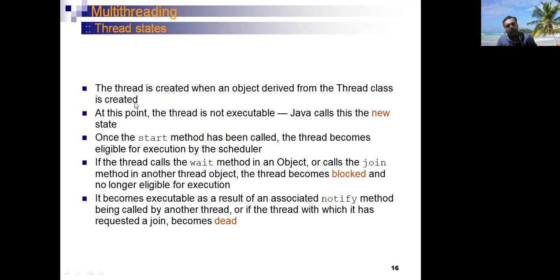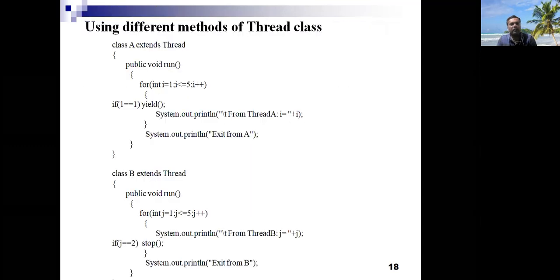Then, we discuss thread states in detail as a part of the life cycle, so there is no need to discuss them here. After that, we are going to discuss the different methods of the Thread class. Here we are going to discuss three methods of the Thread class: one is yield, the next one is stop, and the next one is sleep. When a thread is in the running state and you want to transfer it from the running state to the runnable state, in that case you have to call the yield method.